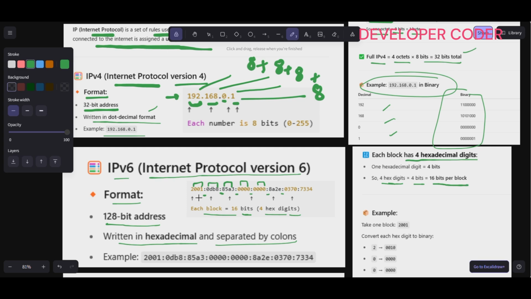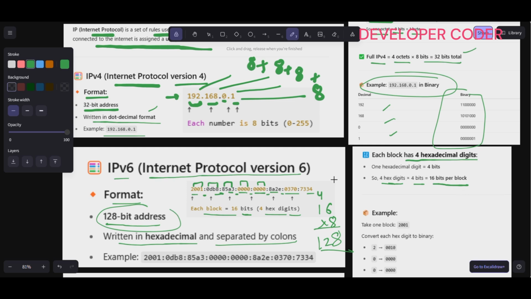So how many blocks are there in total? 1, 2, 3, 4, 5, 6, 7, 8. So 16 times 8 is 128. So it is a 128-bit address, right?